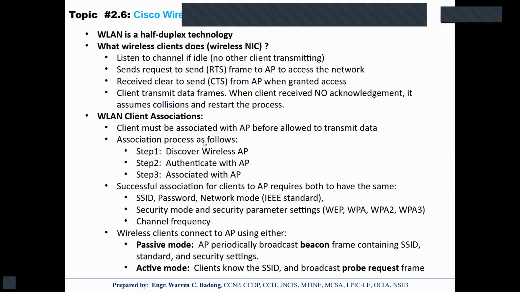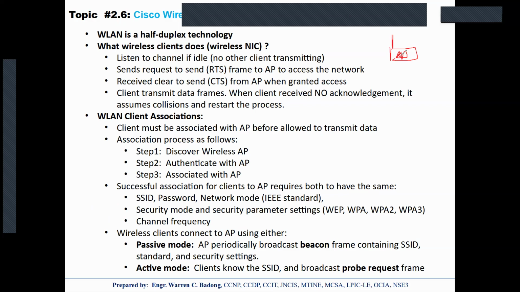So wireless LAN is basically a half duplex technology. What we mean by that is that your AP's antenna cannot support simultaneously receiving and transmitting. So it can only do one at a time. If it is receiving, it will only be receiving.